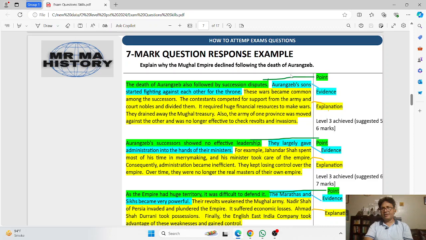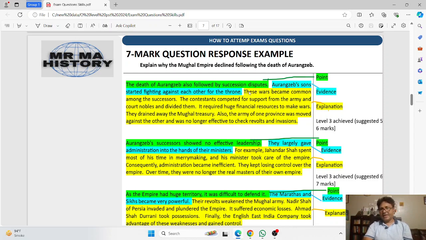The death of Aurangzeb was also followed by succession disputes. This represents a point, the argument or the main idea that you are trying to communicate in this paragraph. Now this is the point, and the next, which you can see in the blue area, is the evidence. As you can see, Aurangzeb's sons started fighting against each other for the throne. This is the evidence of the point.